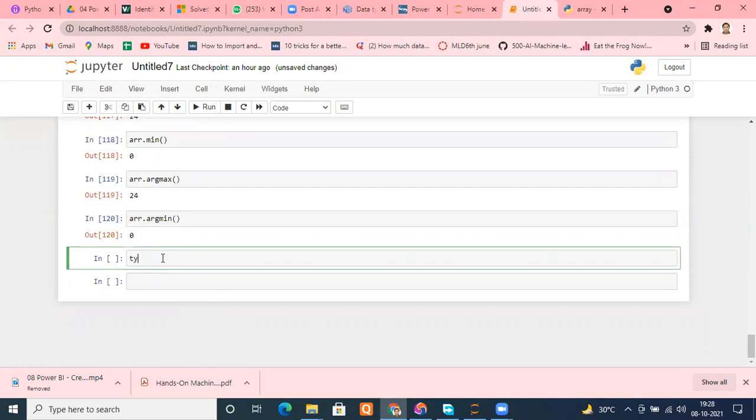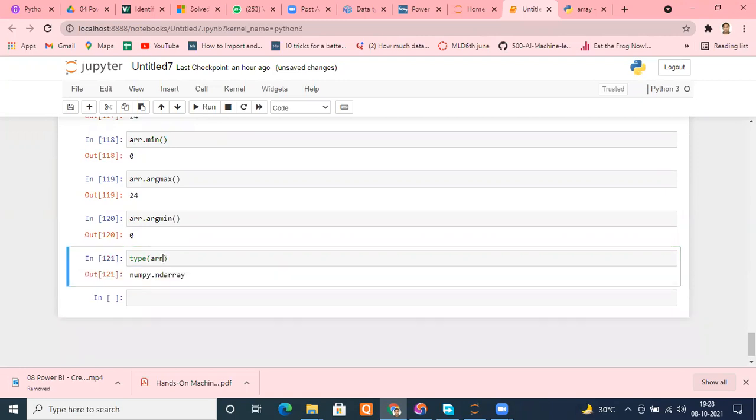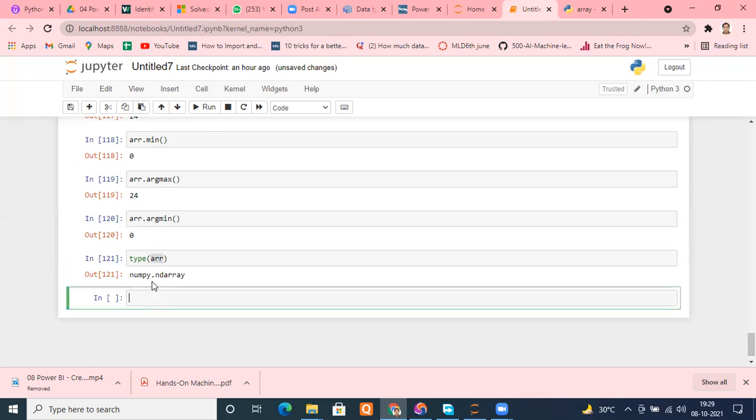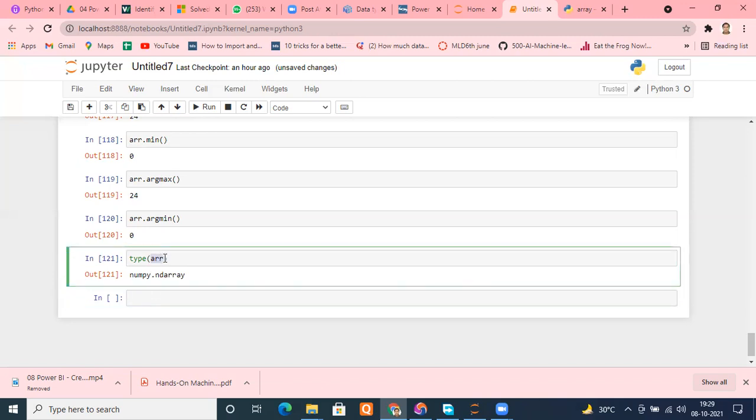Suppose I go here and type arr. It is telling me numpy.ndarray, an n-dimensional array of the NumPy class. But it is not telling me what kind of data is stored in the array. It is just telling me it's an ndarray of NumPy. So if I want to know what kind of data it is storing, I need to know the data type.